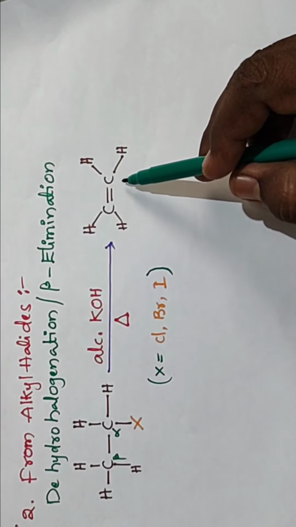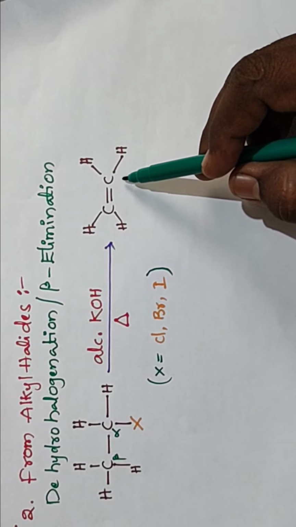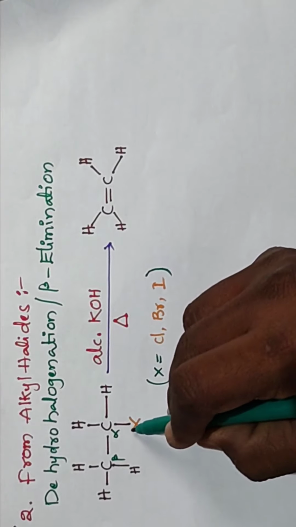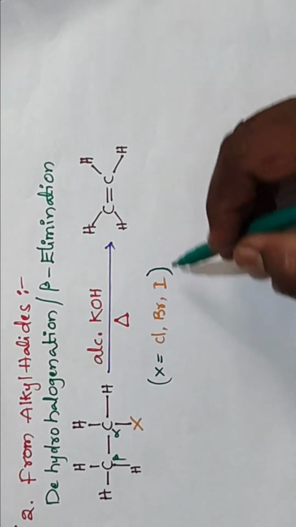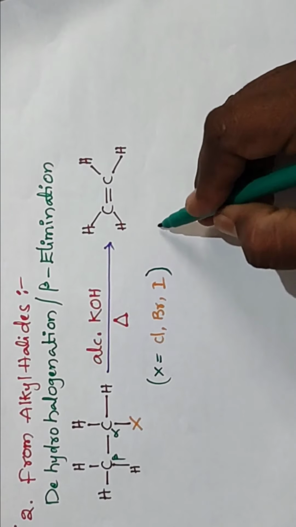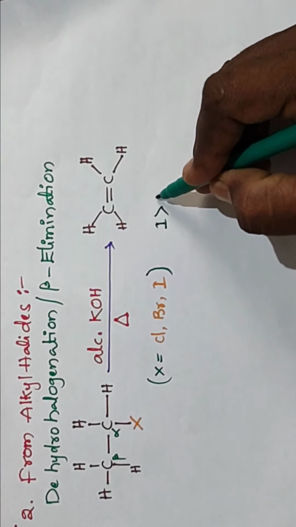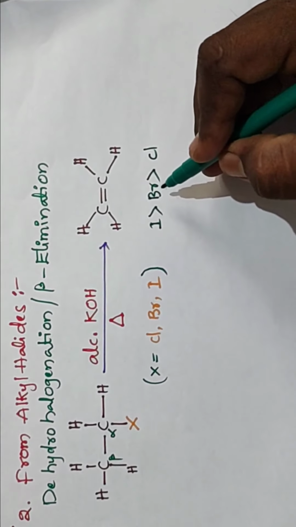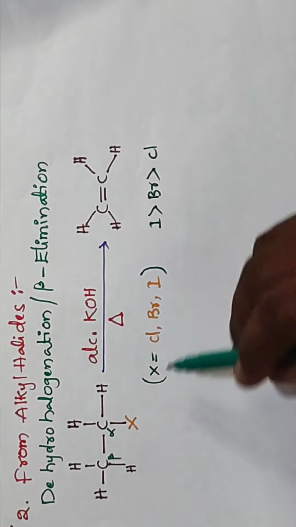We get alkene as the product. The removal of the halogen, the leaving group, depends upon whether it is chlorine, bromine or iodine. Iodine is a better leaving group than bromine, and bromine is a better leaving group than chlorine. And then there is the removal of H plus.